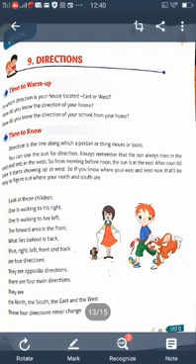You can use the sun for direction. Always remember that the sun always rises in the east and sets in the west. So from morning before noon, the sun is in the east. After noon till later it starts showing up in the west. So if you know where east and west are, it will be easy to figure out where north or south is.